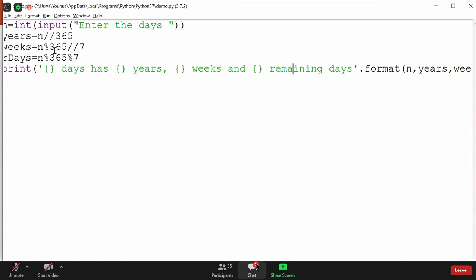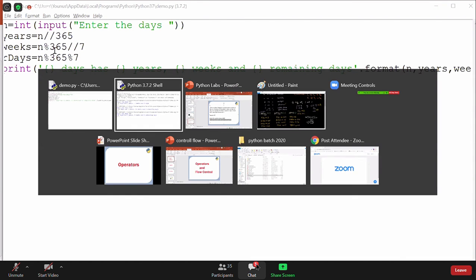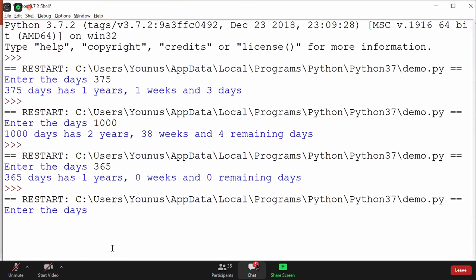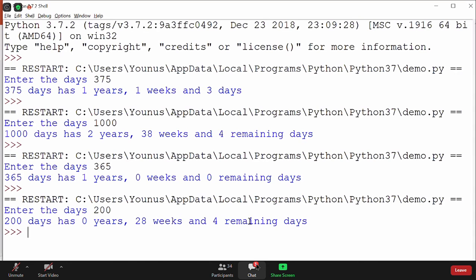What if we give it less than 365? Let's try that. You give 200. It says that it has 0 year, 20 weeks, and 4 remaining days. So it calculates the weeks and the remaining days, guys. Daljit Singh, is that clear? So you can also give days less than 365, and it will tell you how many weeks and how many remaining days you will get. Good question from Daljit. This is how we can enter any value and it will tell you how many weeks and remaining days we'll have.